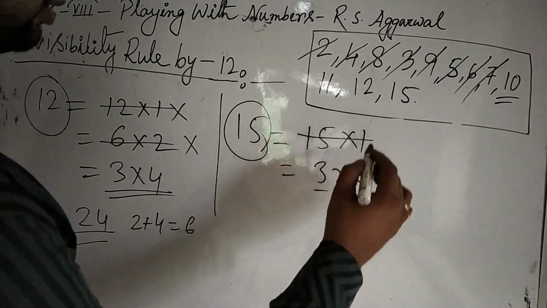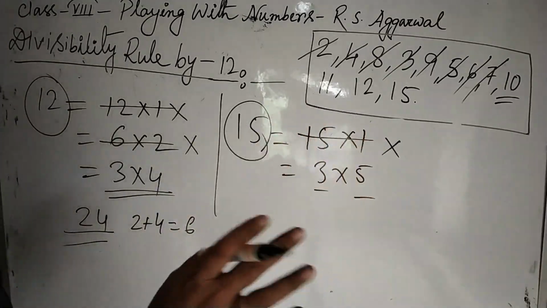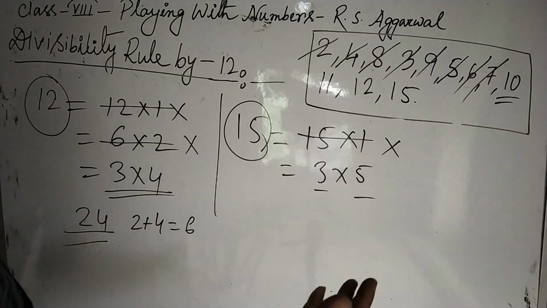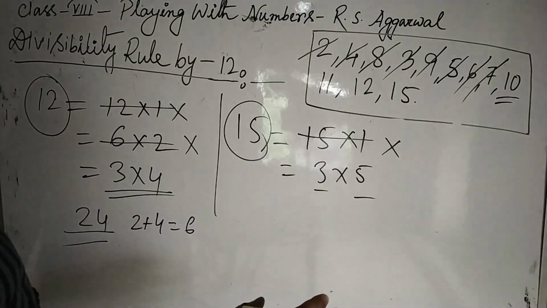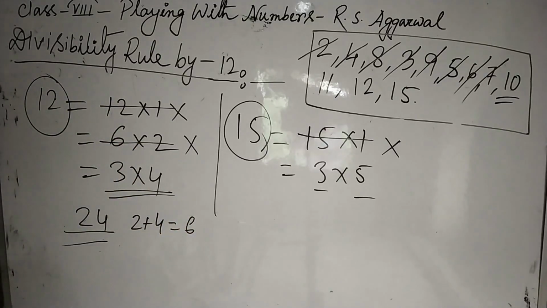The case with 1 is also not important, because any number which is divisible by 15 will automatically be divisible by 1, because every number is divisible by 1. Okay, so write down the rule for 12.